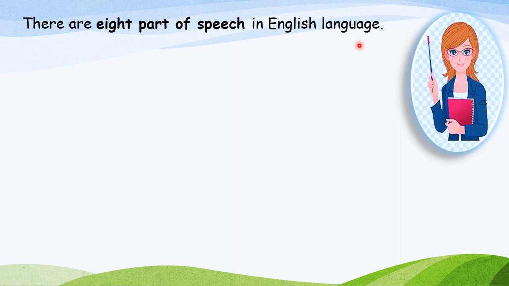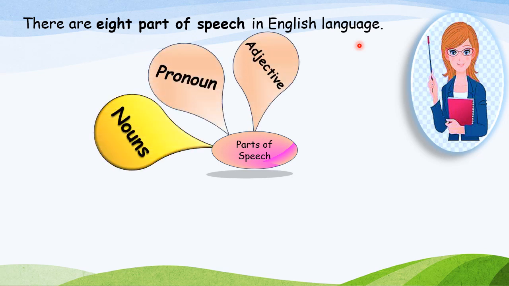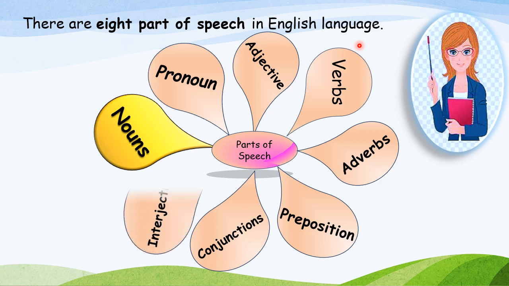Now see what the different parts of speech are. Noun, pronoun, adjective, verb, adverb, preposition, conjunction, interjection. So children, these are the different parts of speech of the English language. Okay children, and we are going to start with noun.